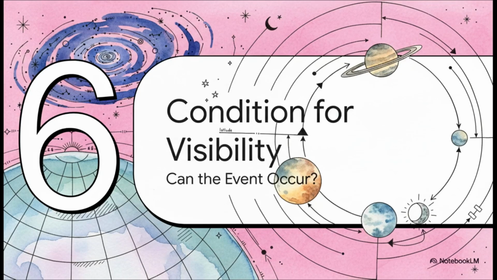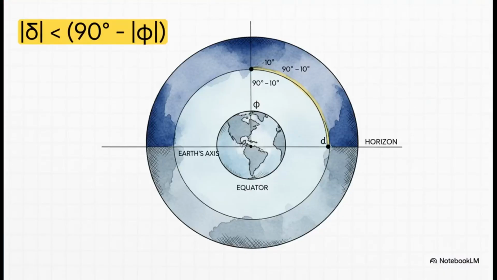But before we even start any of this math, there's a much more fundamental question we have to ask. From your specific spot on Earth, will this celestial object you're looking for even rise and set at all? It all comes down to this fundamental mathematical constraint. For our hour angle equation to even give us a real answer, this inequality has to be true. If the numbers don't satisfy this condition, it's not a math error. It means that from your location, a rise or a set for that particular object is physically impossible.